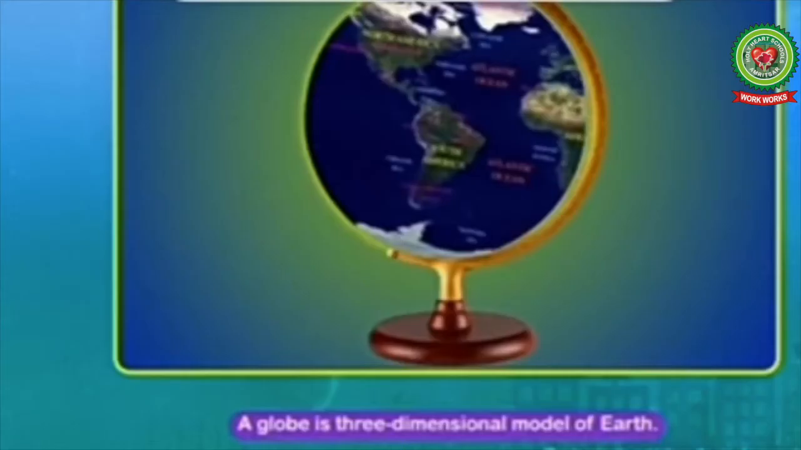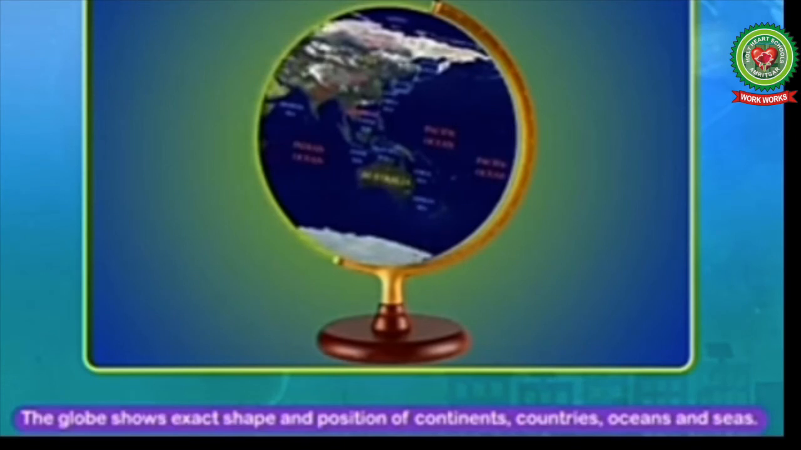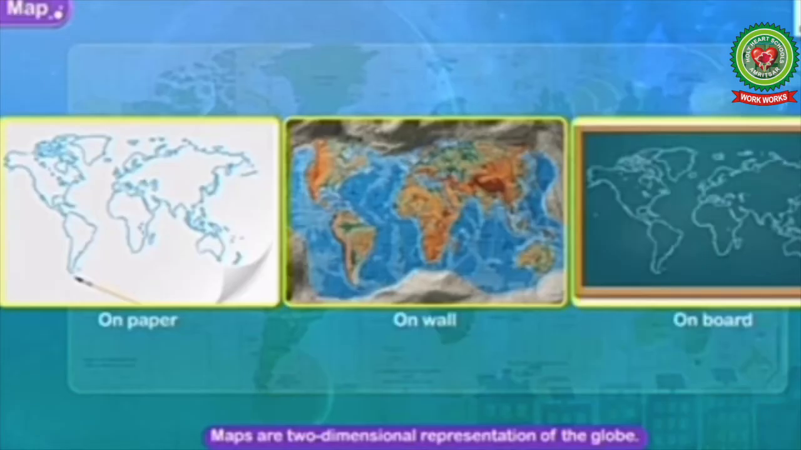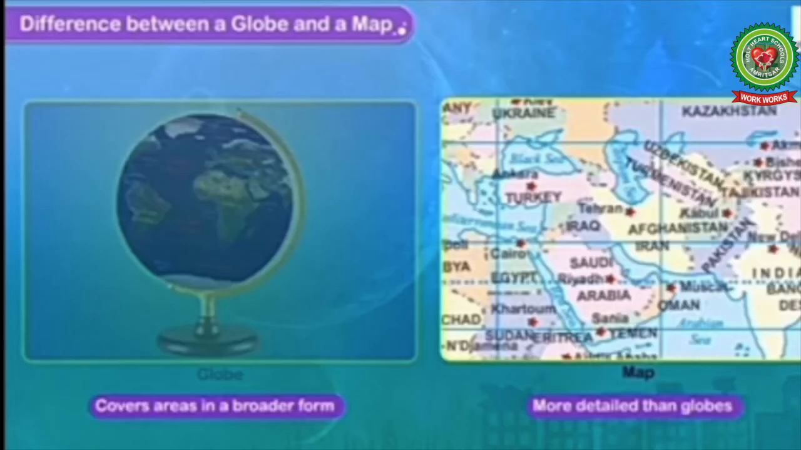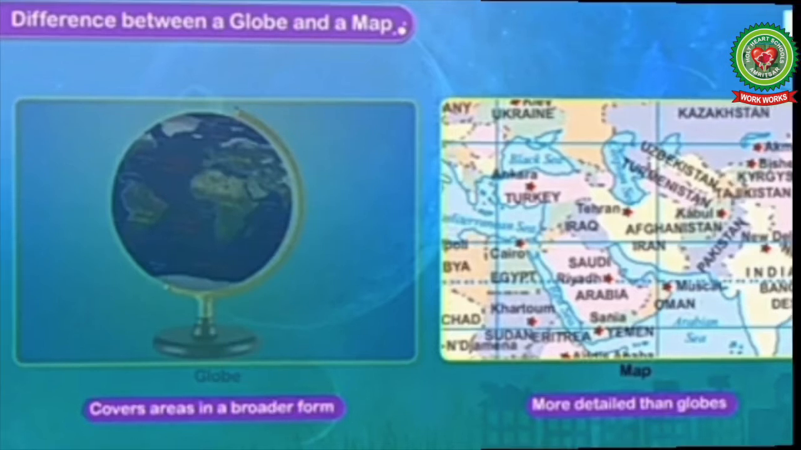So now children, what is the difference between a map and a globe? A globe is a three-dimensional model of the earth. It shows the exact shape and position of continents, countries, oceans, while maps are the two-dimensional representation of the globe, that is the earth, on a paper or a wall or on a board. Globes cover areas in a broader form, while maps are more detailed than globes. Globes are not very easy to carry around, while maps can be folded and carried easily.